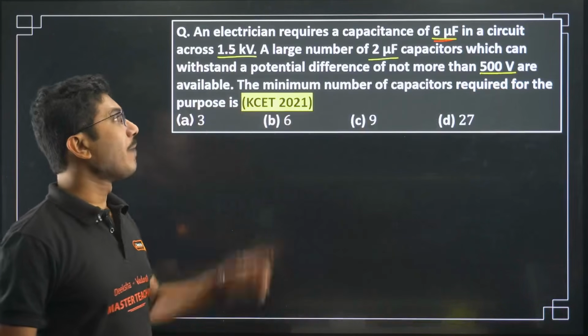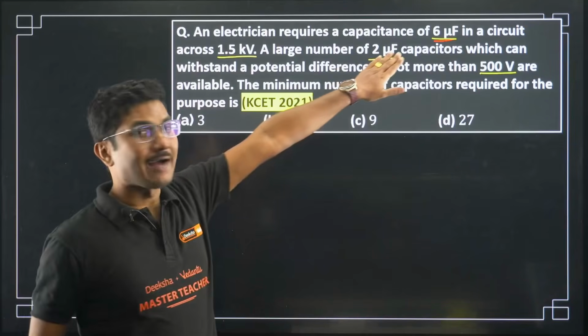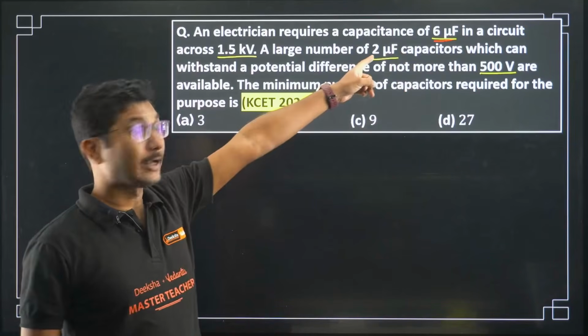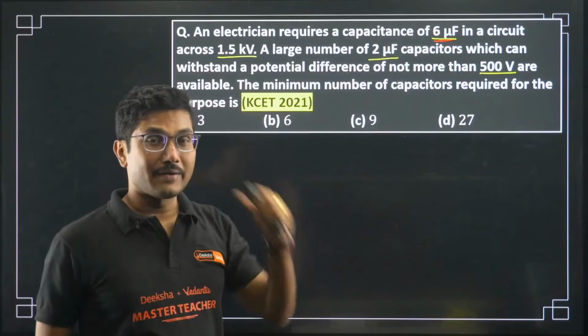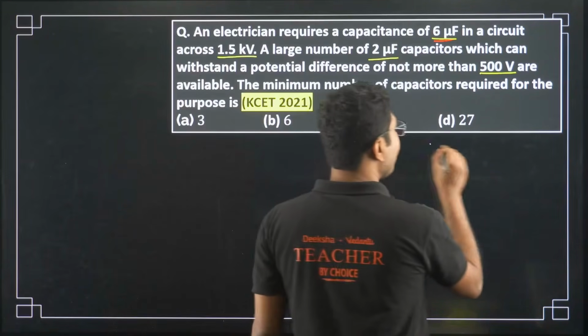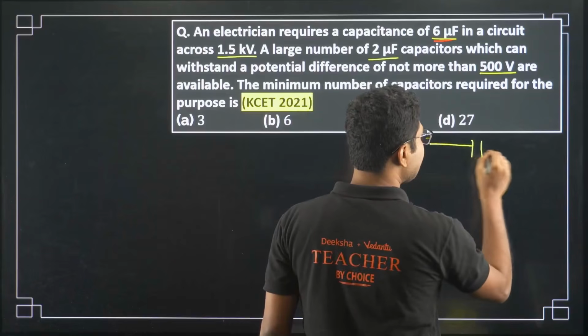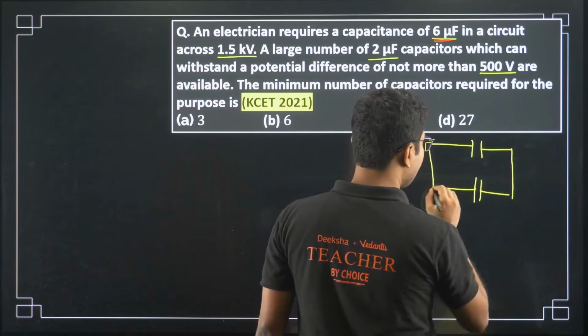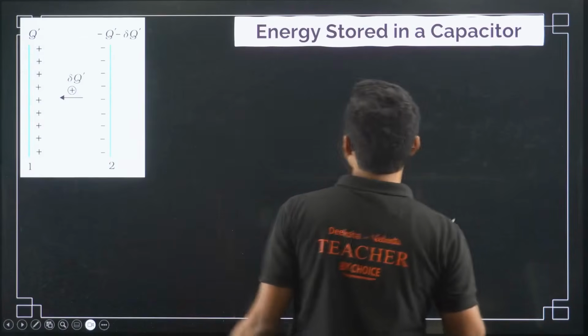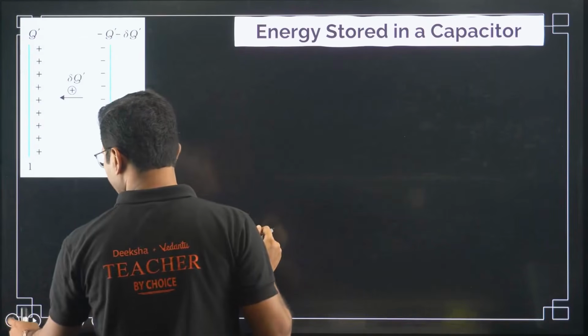Some of you might think that since we have 2 microfarad and 6 microfarad is our target, easy question, we need to connect 3 of the capacitors in parallel. But that is not the case.